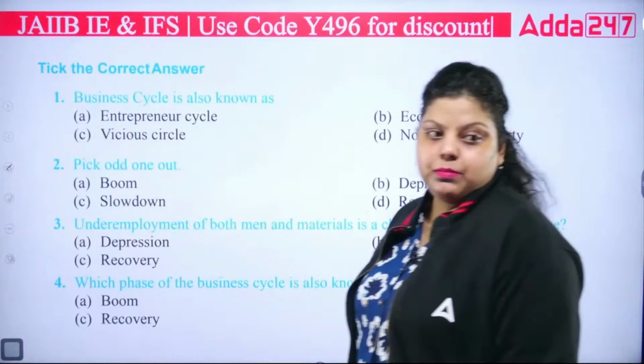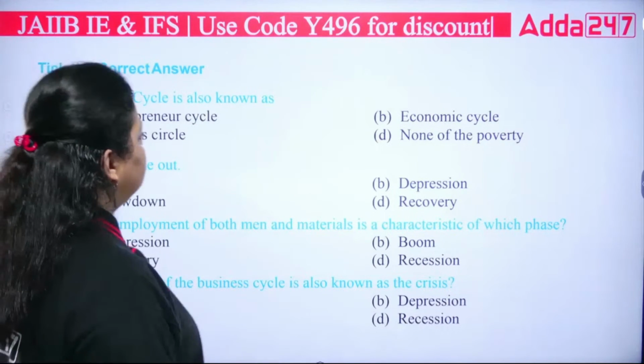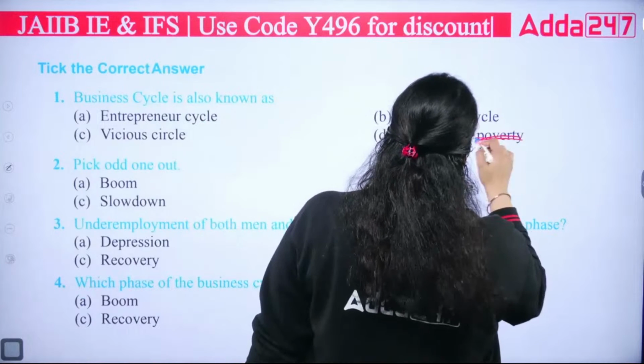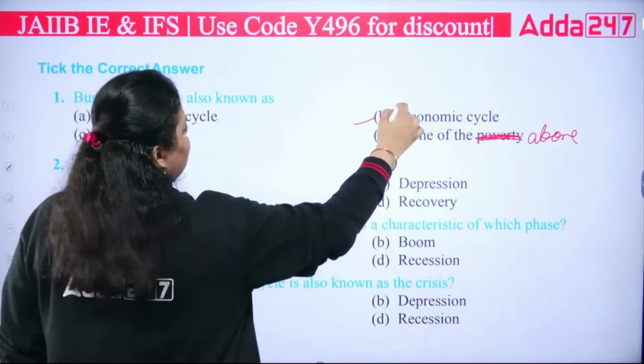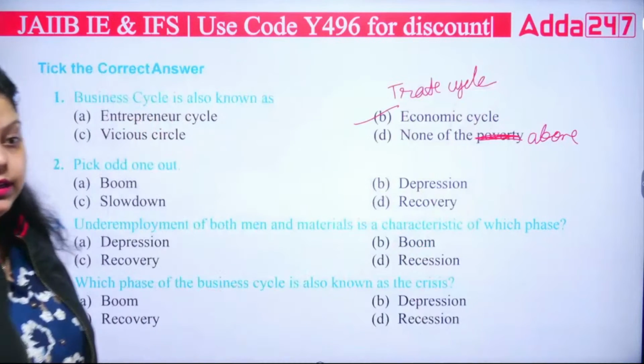Okay. Next question. Business cycle is also known as what? The entrepreneur cycle, economic cycle, vicious circle, or none of the above. And it is known as, very good, economic cycle. You can also call it a trade cycle. Economic cycle or trade cycle, both are correct. Okay, pick odd